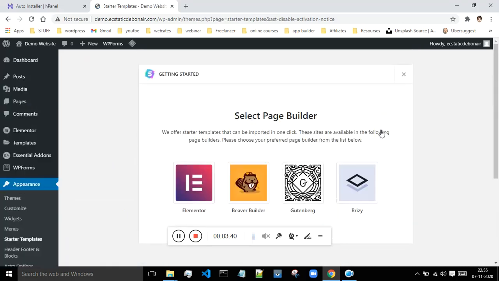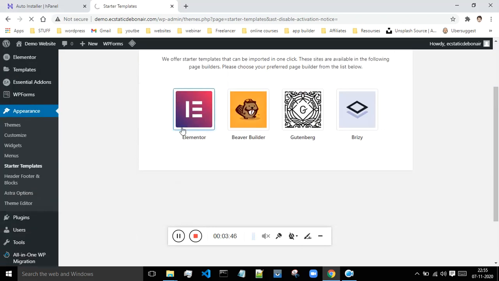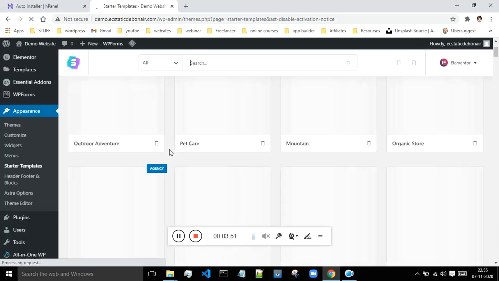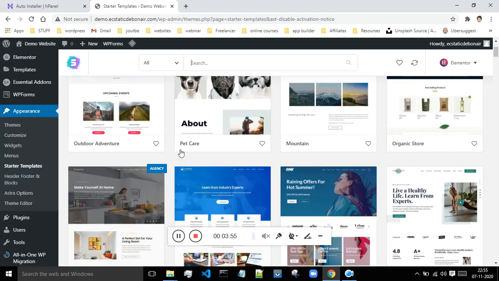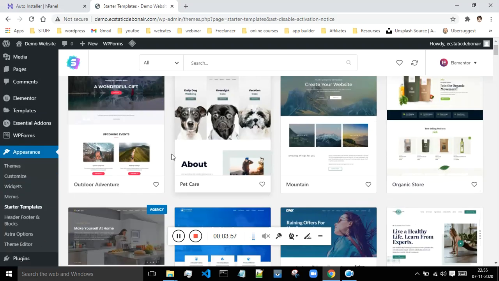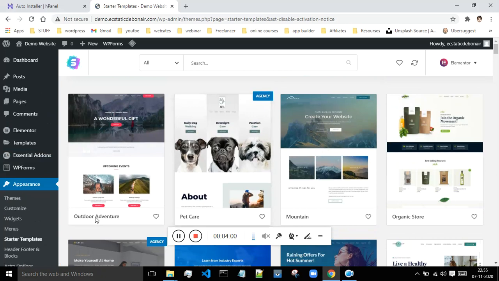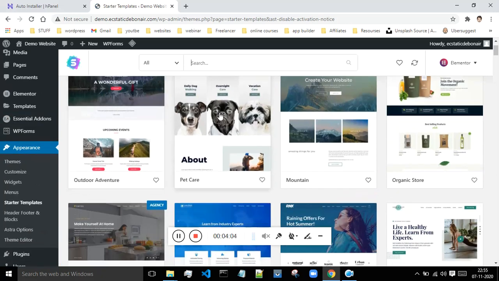Okay, so I will select the page builder as Elementor over here. And after that you will be taken to the starter templates. So these are some of the starter templates. If you want to build a website for outdoor adventures, click on this theme. For pet care or a pet store, if you are building, then this is the option. So basically these are some of the starter templates which are provided by Astra.